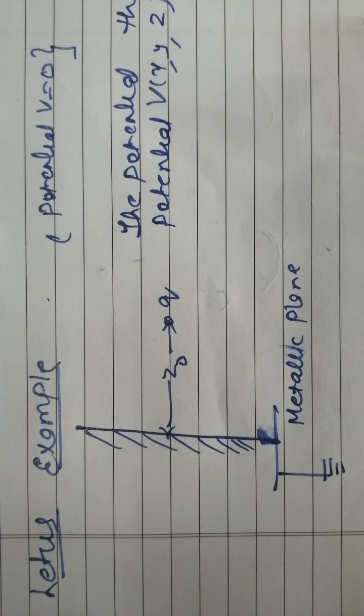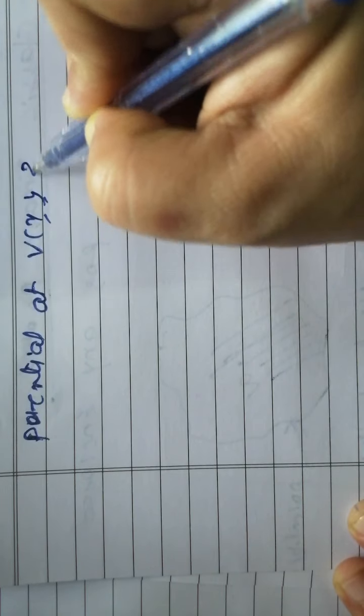At infinity, the potential is 0. Now let us determine the potential V of x, y, z.